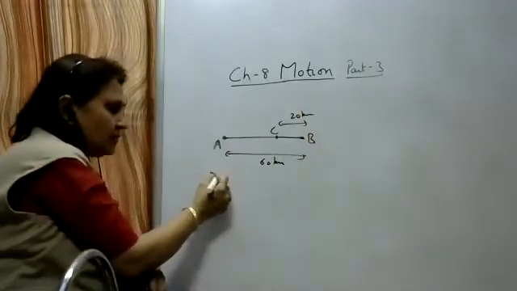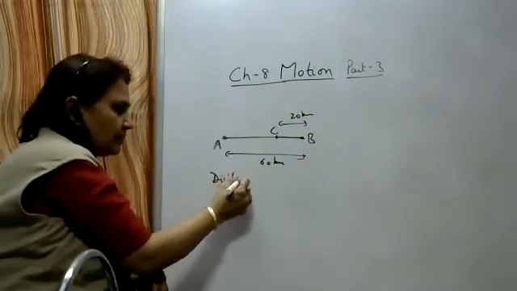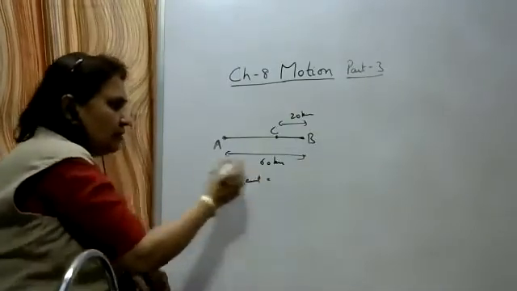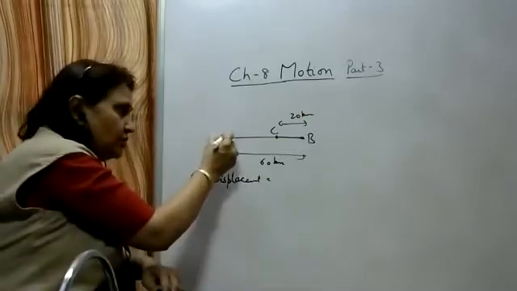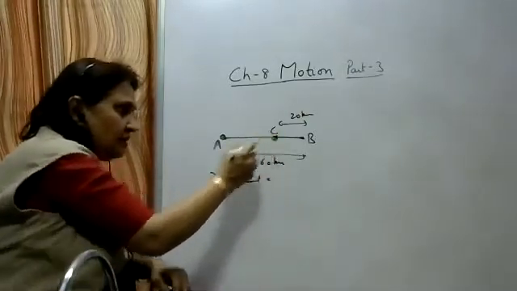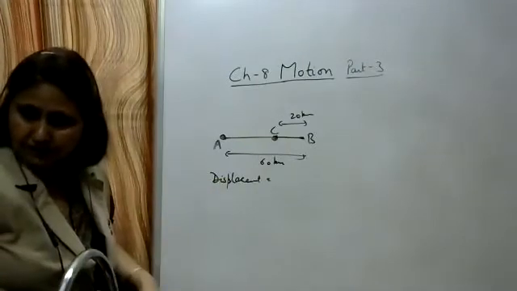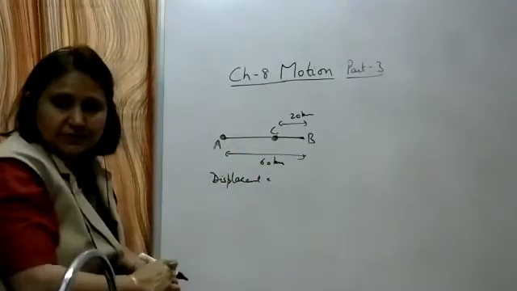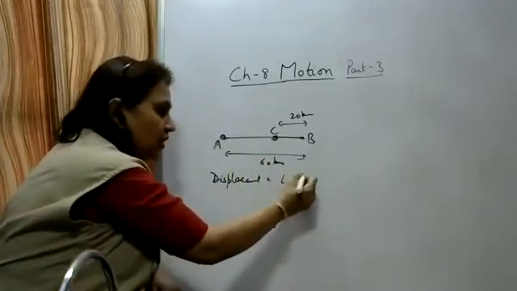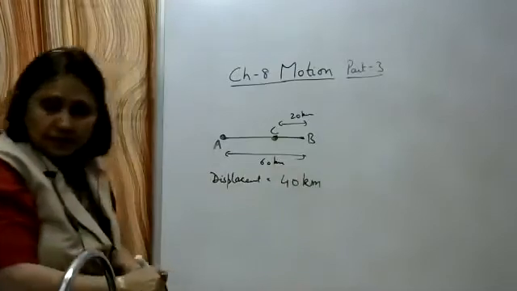So what is the displacement in this case? Displacement is the shortest distance between the initial and the final position. Initial position is A and the final position is C. Displacement here is equal to 40 kilometers.